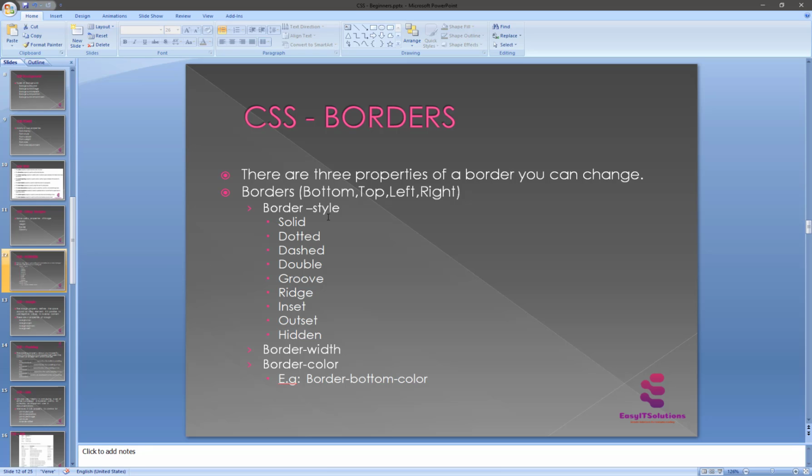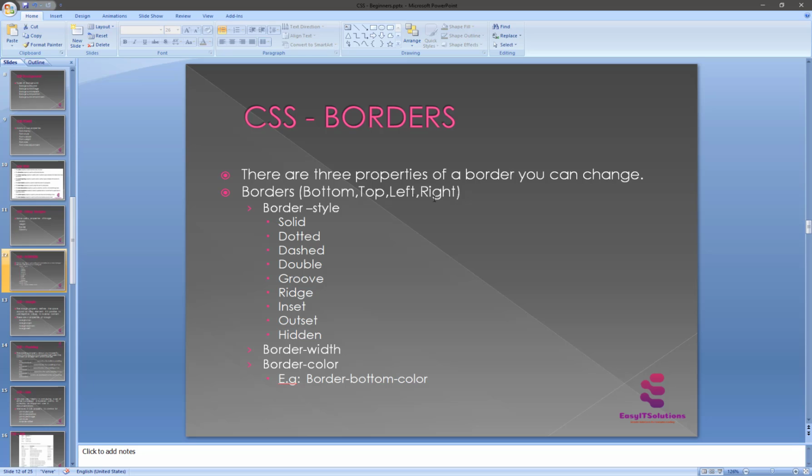Basically, the border properties allow you to specify how the border of the box representing an element should look. So there are the properties as I discussed: the border bottom, top, right, and left.